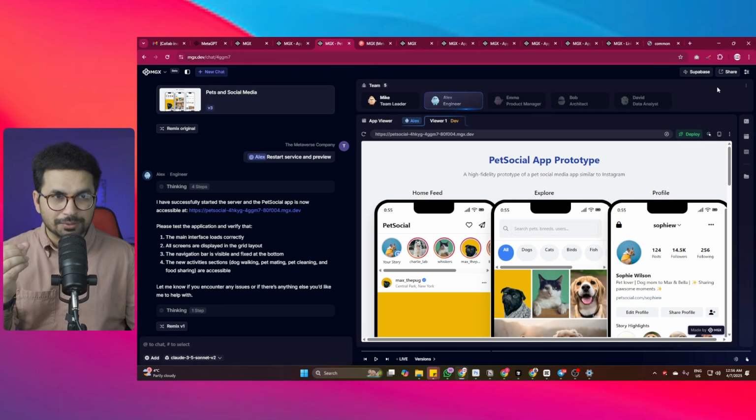Not only that, but you can connect Supabase directly into your project to build complete backend for your project. And also there is a simple one-click deployment button that can help you to deploy your project with simple one click. Let's just build something from scratch and see how each of these AI agents will act in real time. I really want to see Mike, the team leader, in action and see how he assigns different tasks to these different AI agents.